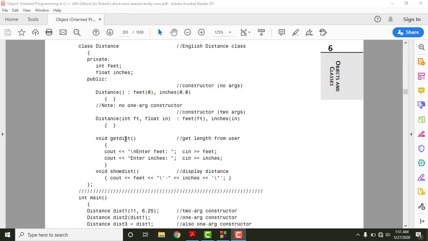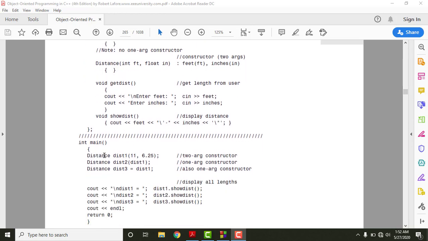Then we have this function which will take the value from the user for a specific object, whoever calls it, and then this function will basically display the value on the output side. There is no mathematics happening, so there is no third function here. Now coming to the main program, we have this class name which acts like a user defined data type, and then we have distance 1, which is the object we have created, and we have initialized it to the value of 11, 6.25.